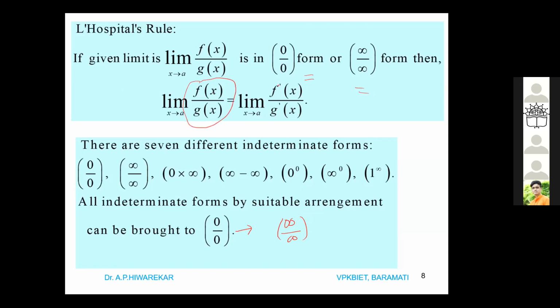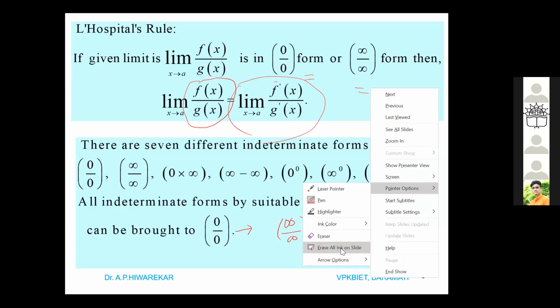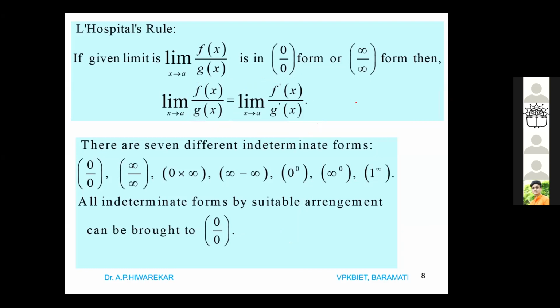Then if it is a situation like 0 by 0 or infinity by infinity, what you have to do? Take the derivative of the numerator, take the derivative of the denominator, and then apply the limit. If you still do not get a finite value, then again apply the rule. So you may sometimes require to apply it twice, thrice. Okay. So this is about the standard results. Shall I go ahead?